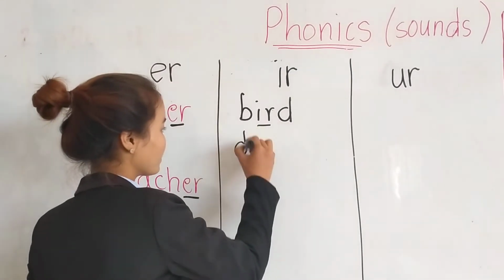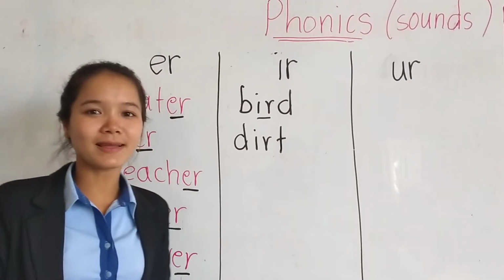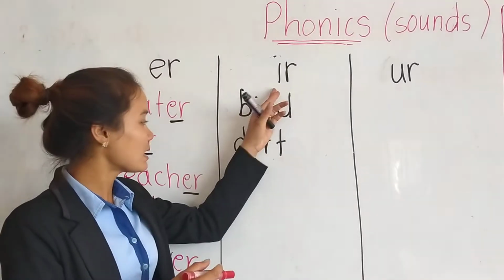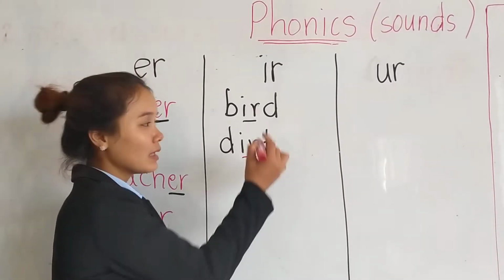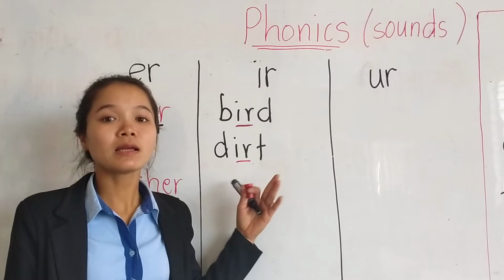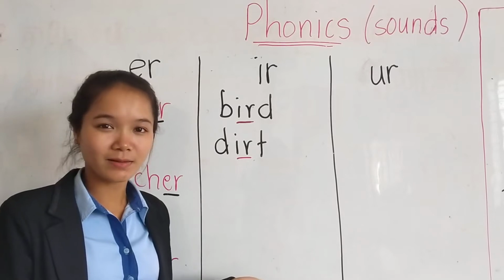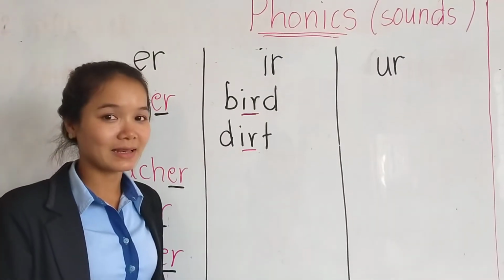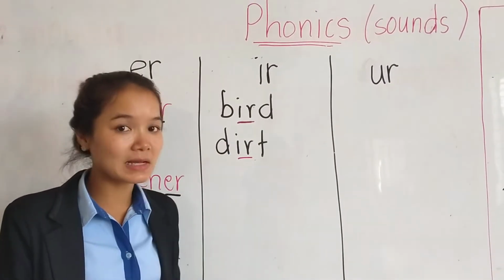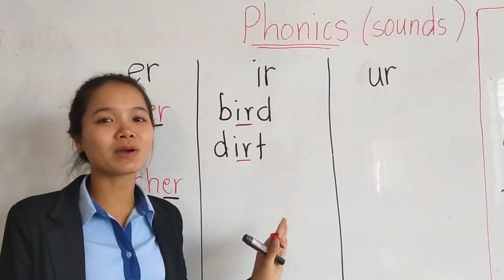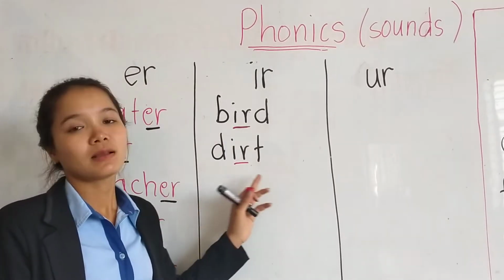And this one? Okay, it's easy, right? If you know this sound. If it is the sound, now we spell all together. D, again, d, t, dirt. Dirt. Alright? So now again. Okay. So if you remember these 2 letters, IR is the sound. When you see the word, you can read the word automatically, right? So I hope you can read, like bird and dirt. Okay.